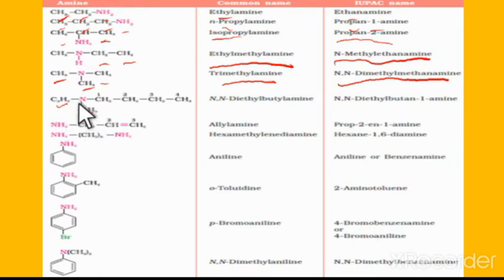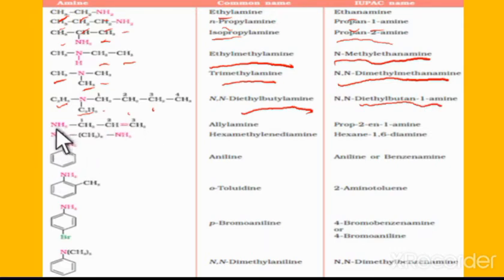The next compound is C2H5 C2H5 N CH2CH2CH2CH3. The common name of this compound is N,N-diethyl butyl amine, and the IUPAC name is N,N-diethyl butane-1-amine.